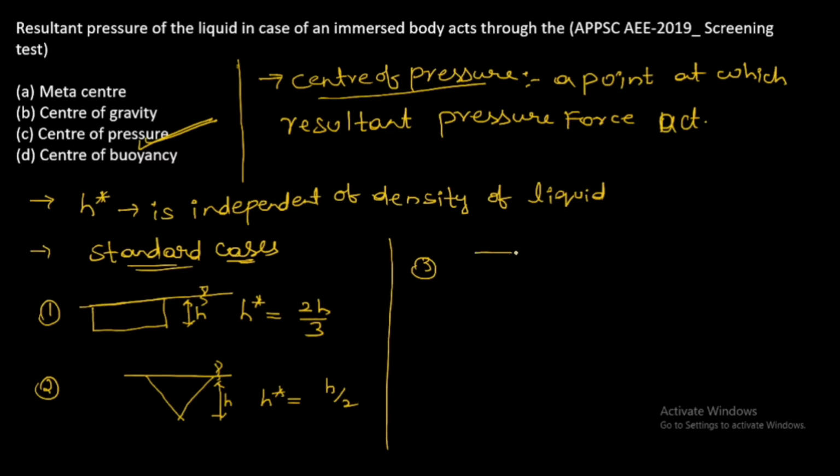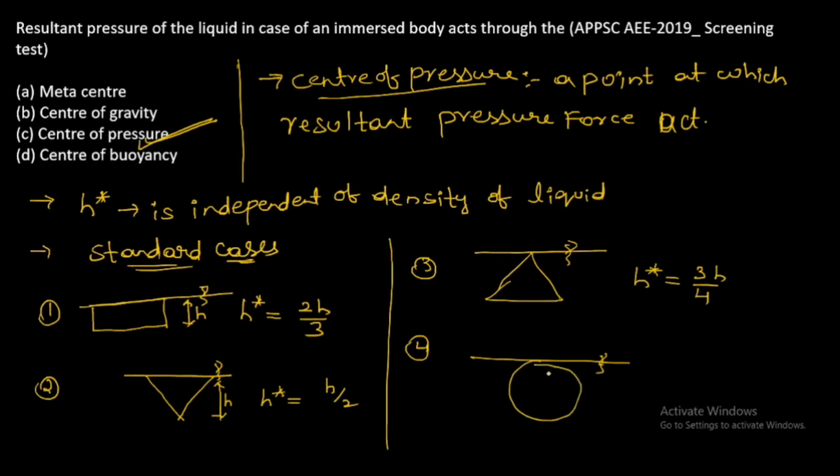Third, center of pressure at 3/4 h distance. Fourth, if a circular plate is given of diameter d, then h star will be at 5d/8 distance.